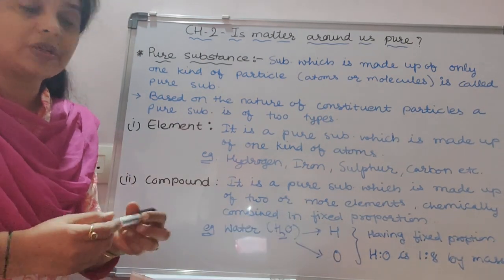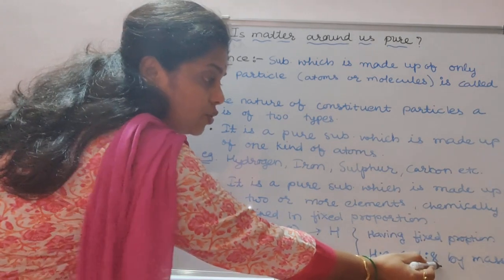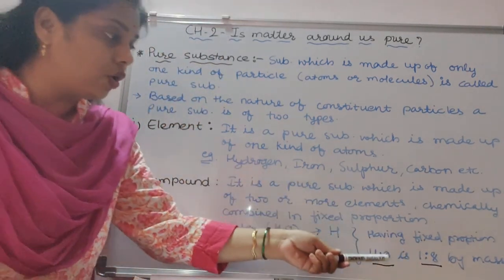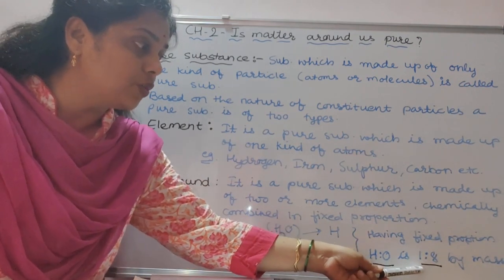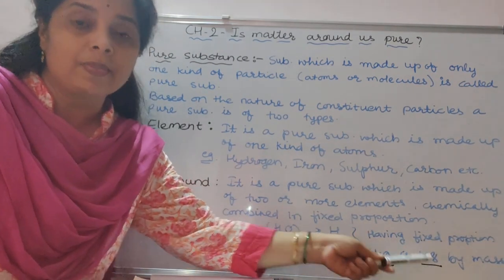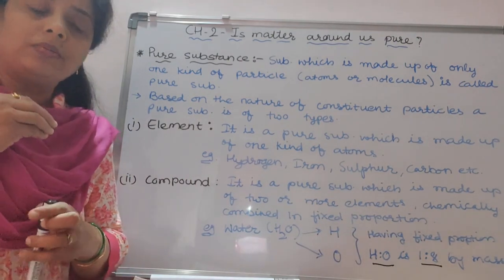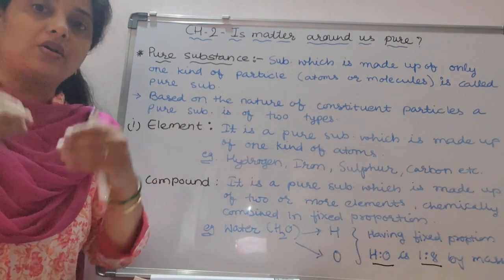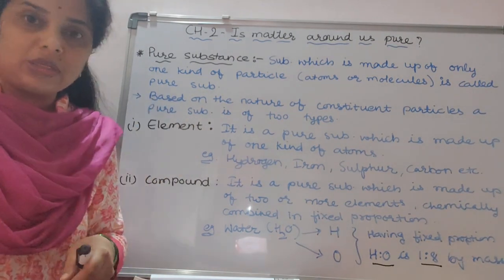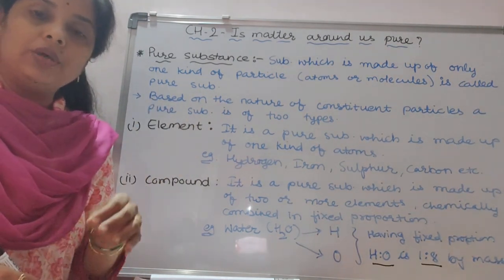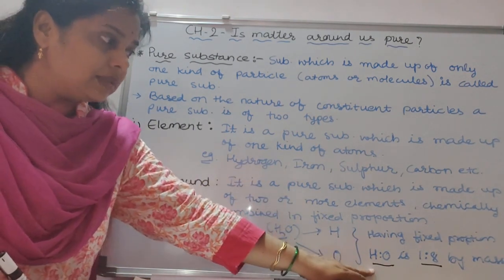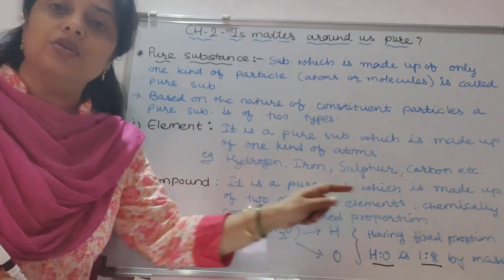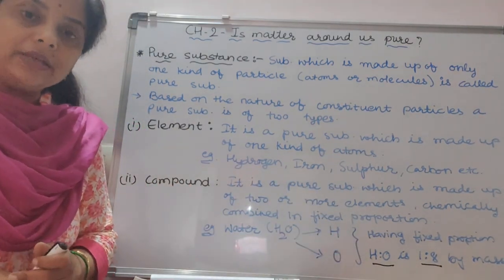The ratio is fixed. It is 1:8. H is to O, meaning hydrogen is to oxygen, the proportion is 1:8 by mass. So if you take water from any place, either from America or Australia or from India, from sea water, any water you can take, by mass the fixed proportion of hydrogen to oxygen is always 1:8.